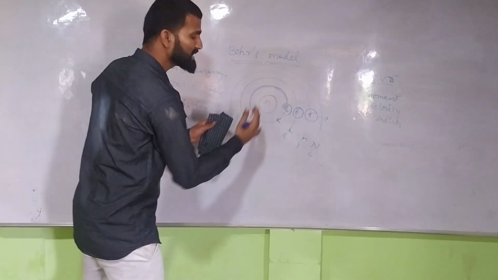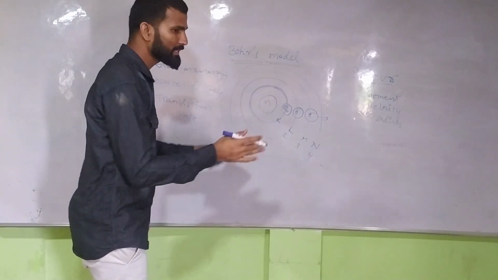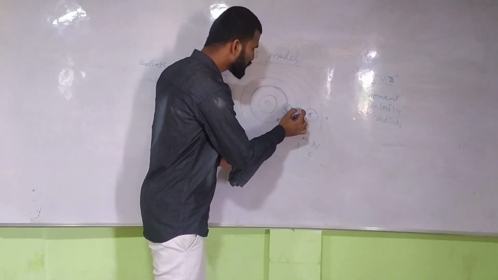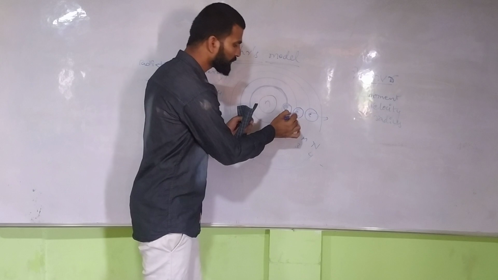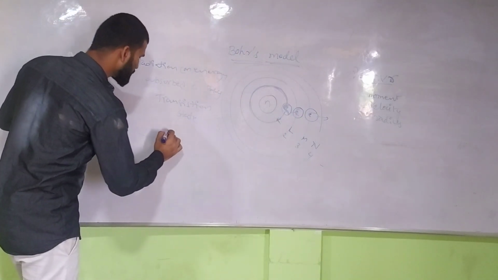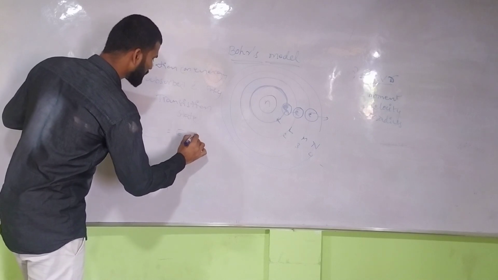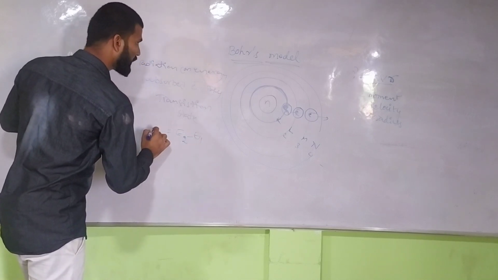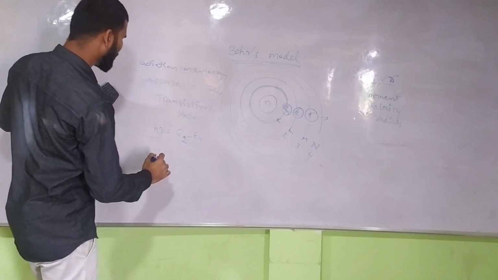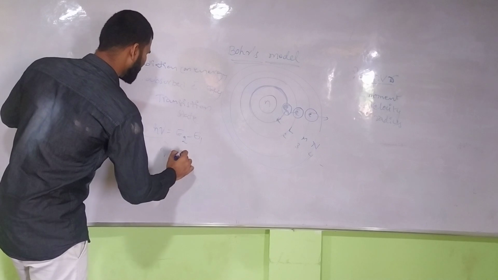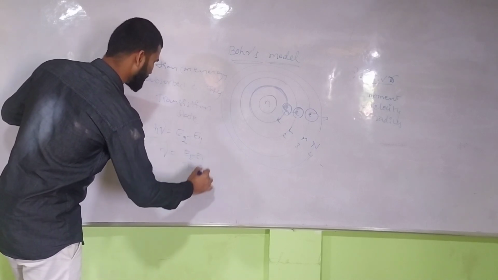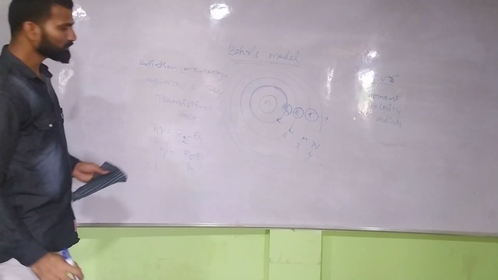If energy is lost, it comes back again to the ground state. So when energy is lost, the frequency is given by E2 minus E1 divided by h, Planck's constant. Understood?